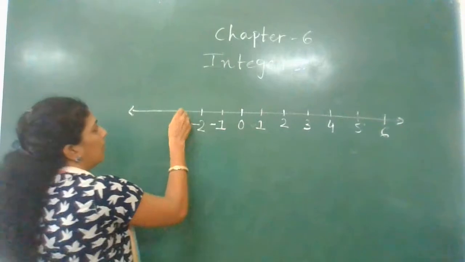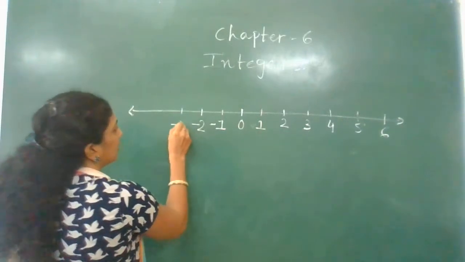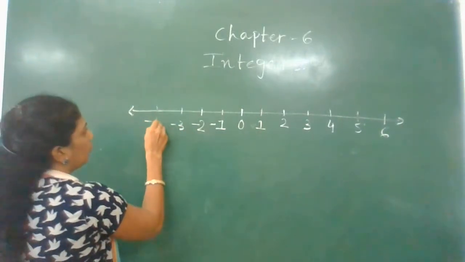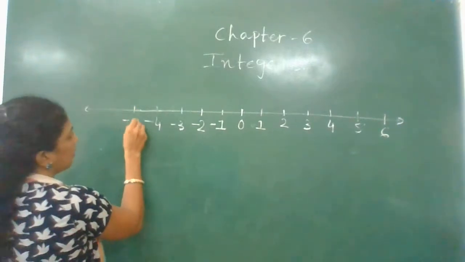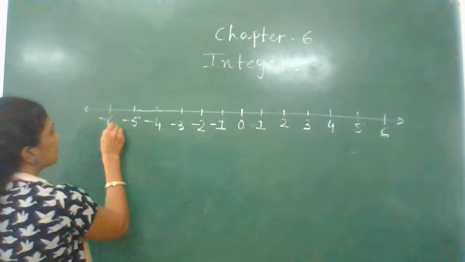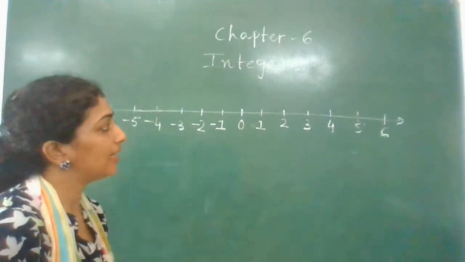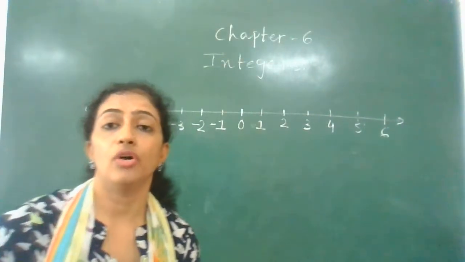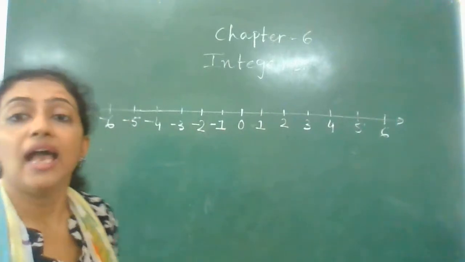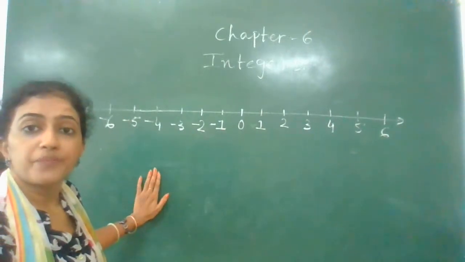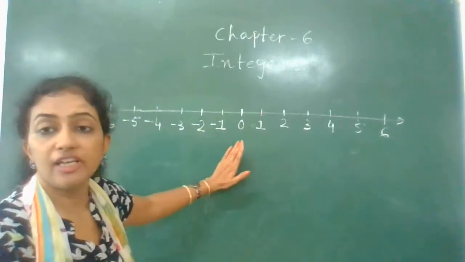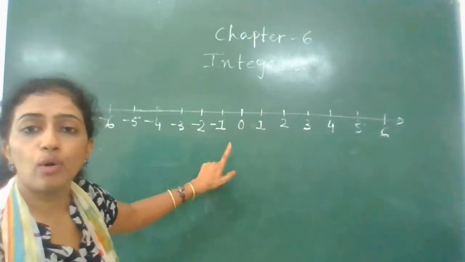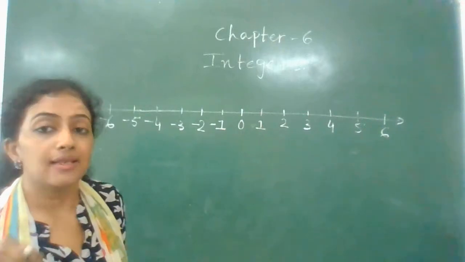Then minus 3, minus 4, minus 5, minus 6. So you can see that for each and every number you have got its negative number, and you can easily understand all the negative integers I have shown with the minus sign.